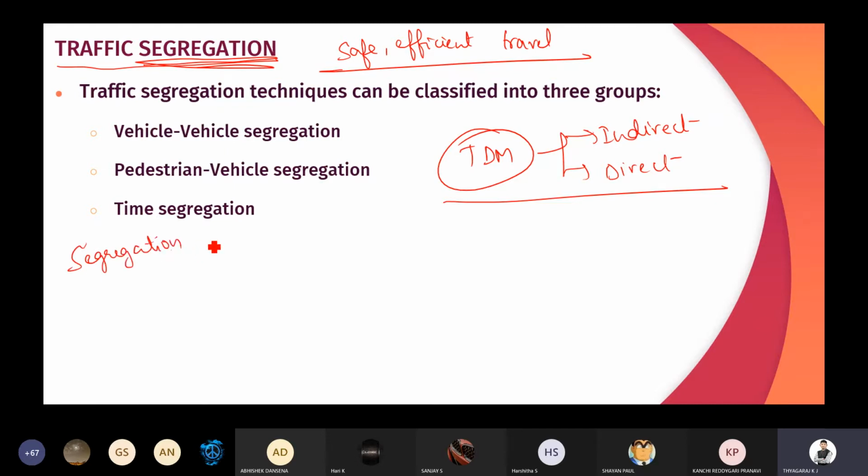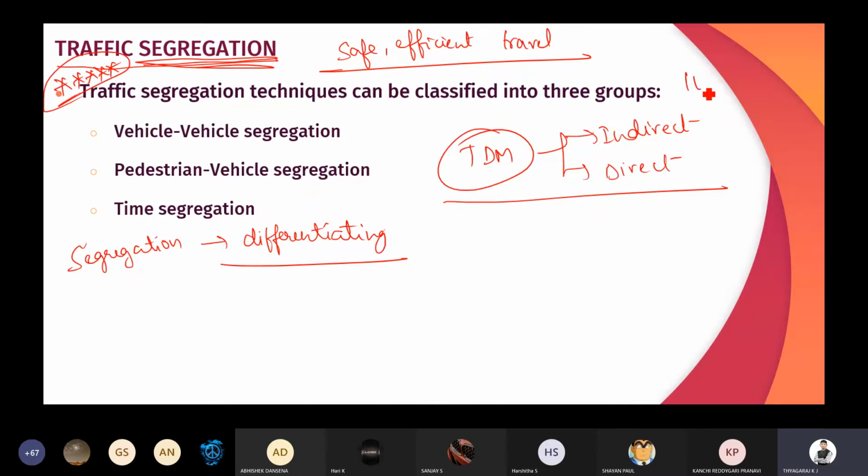So differentiating the various types of vehicles and pedestrians, that we are going to call traffic segregation. In the exam this is also very important.